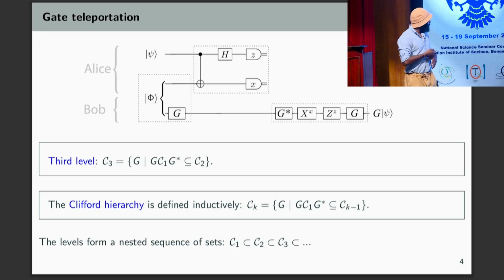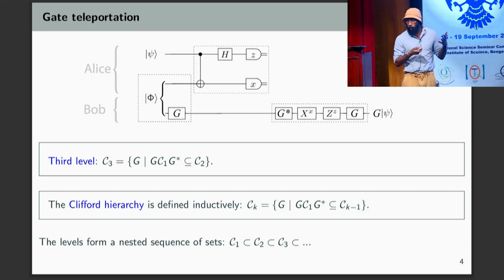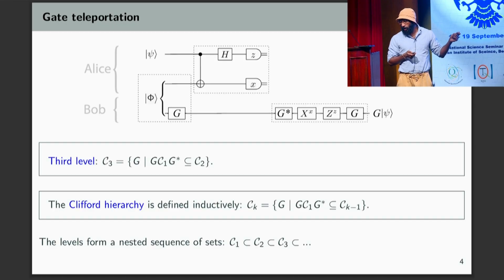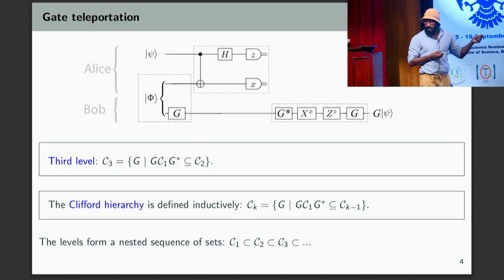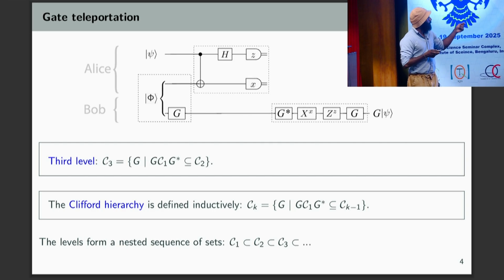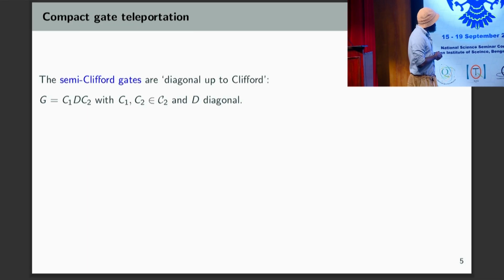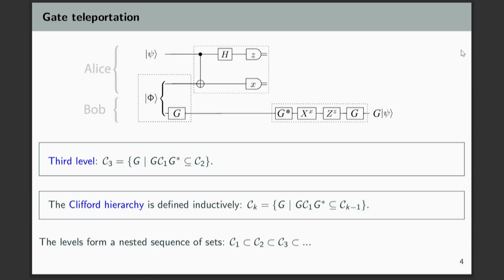So it gives you a nested sequence of sets, all of which you can perform fault tolerantly as long as you can do the lower level fault tolerantly. And when you get to the bottom, you could just use the basic third level protocol. Okay, so C1, C2, C3, that labels the levels. C1 is the Pauli group, C2 is the Clifford group, C3 is probably the one you're most familiar with, like the T gate is C3, and it just goes on like that, keeps getting bigger. Okay, and C1 and C2 are groups, but they're no longer groups after that, which makes it really hard to study mathematically.